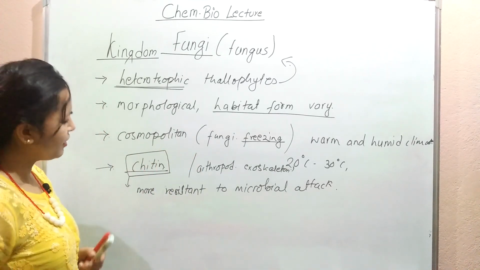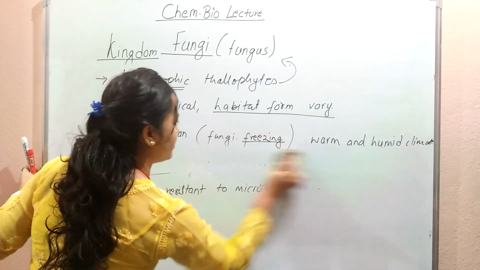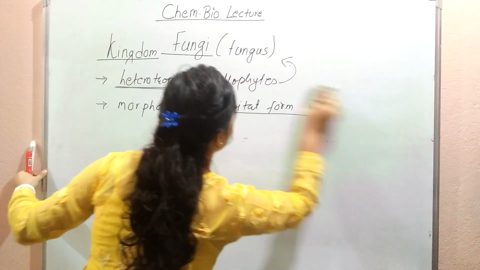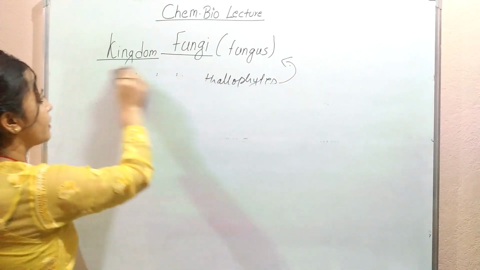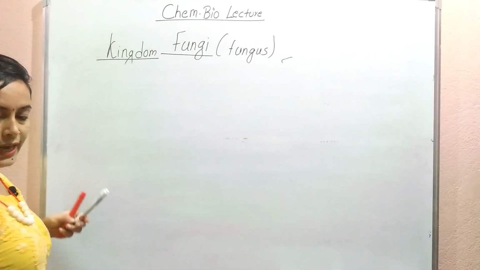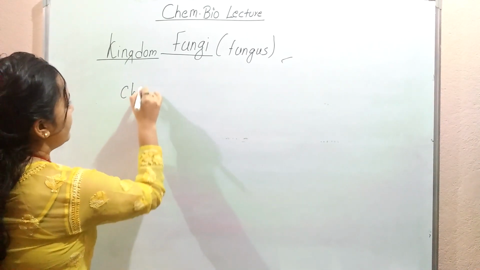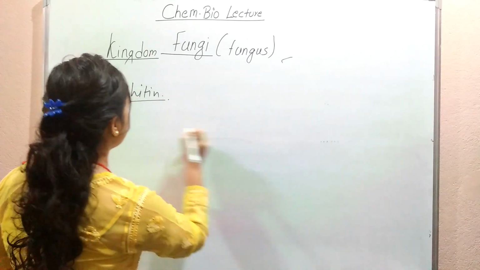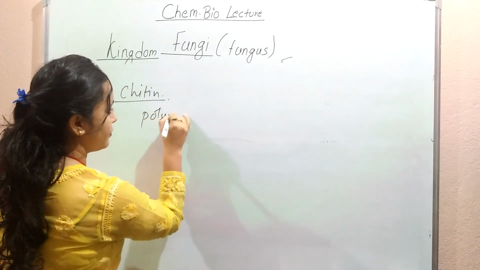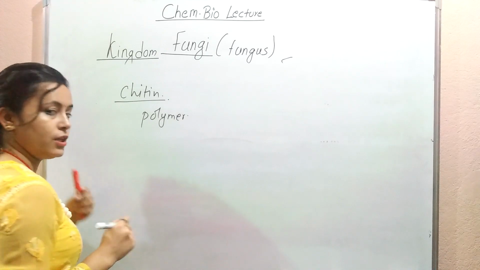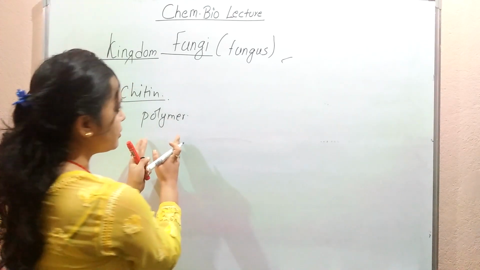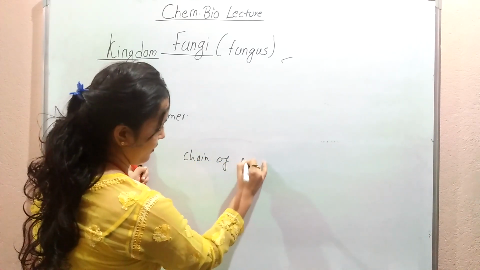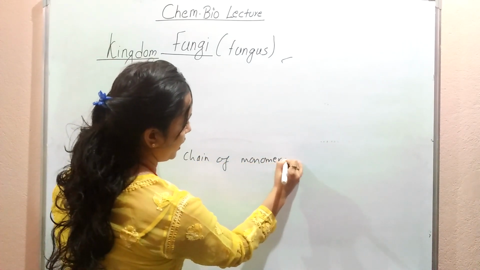So let's learn a bit more about chitin. Chitin is a what? It is a polymer. Let's not forget, structurally I am discussing, it is a polymer. And as it is a polymer, it consists of what? A chain of monomers.